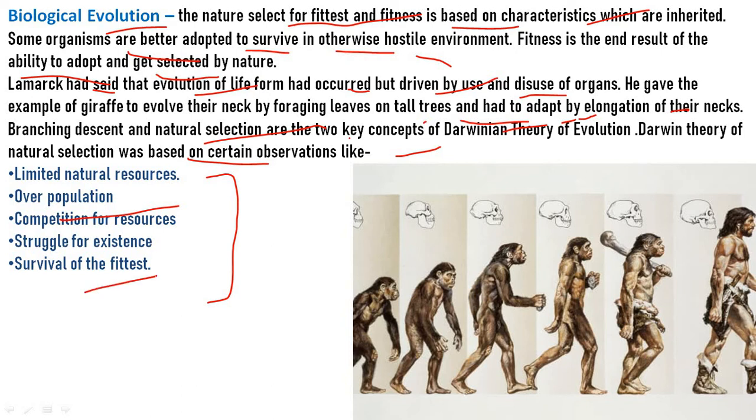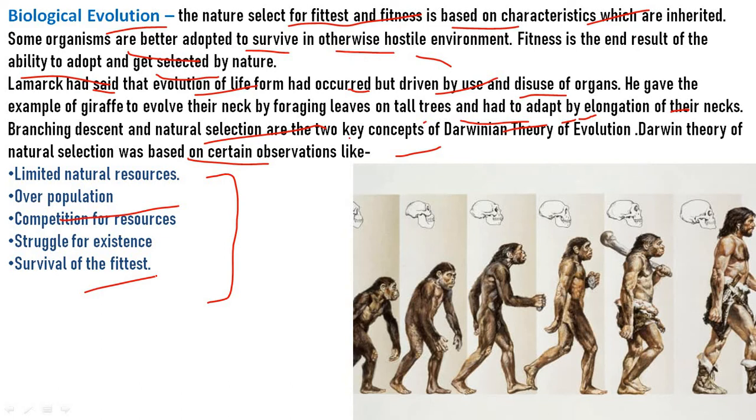So what I was saying is that in struggle, there is intraspecific struggle. The struggle among the members of the same species is known as intraspecific struggle, and interspecific struggle is the struggle among the members of different species. The environmental struggle, the struggle faced by organisms to survive unfavorable environmental conditions, is known as environmental struggle.